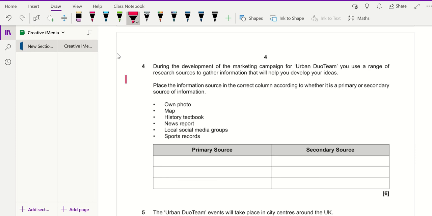So this question is all about primary and secondary source of information. This question seems to catch quite a few students out. The best way to think about it is that primary source information are your original first-hand records of events that have not been changed in any way.